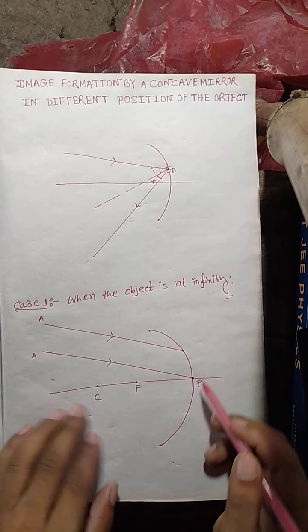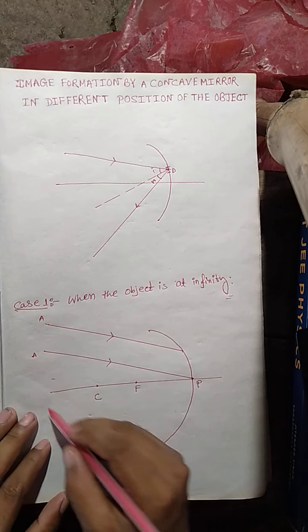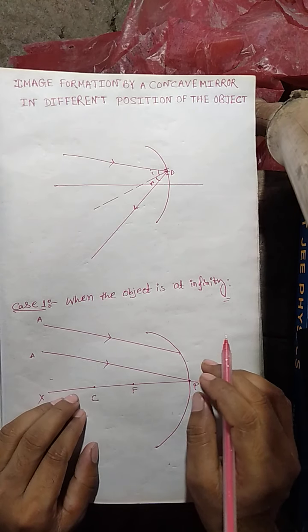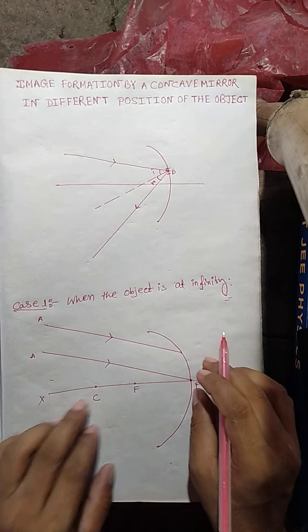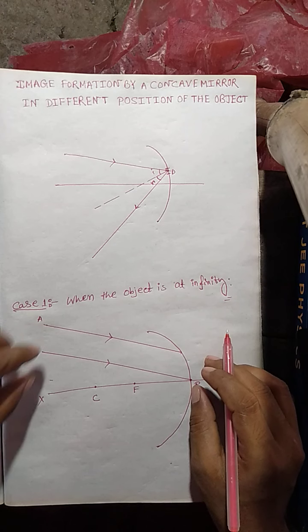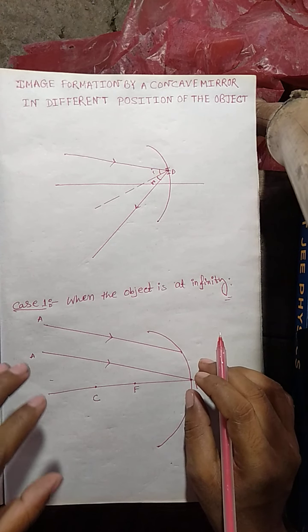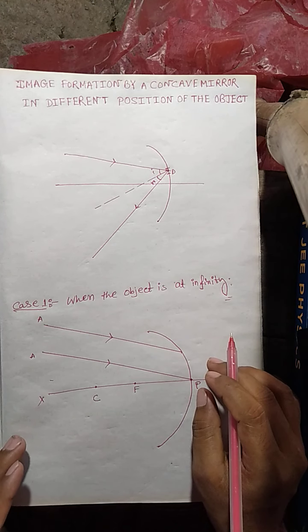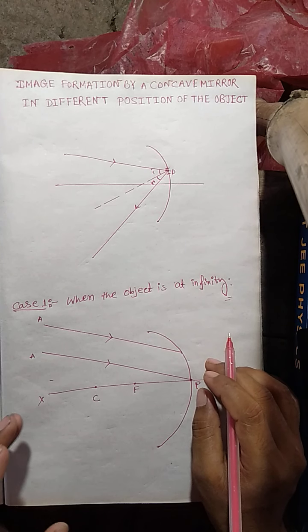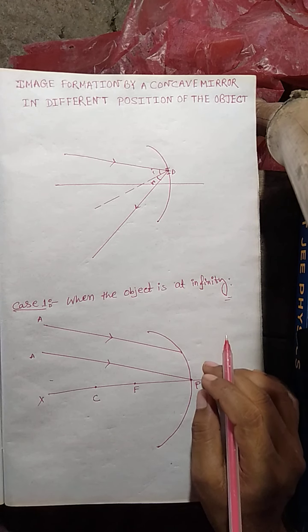which are not parallel to the principal axis. Here the principal axis is XP, but these two parallel rays, A and A, are not parallel to the principal axis XP. These two parallel rays come from an object situated at infinity.